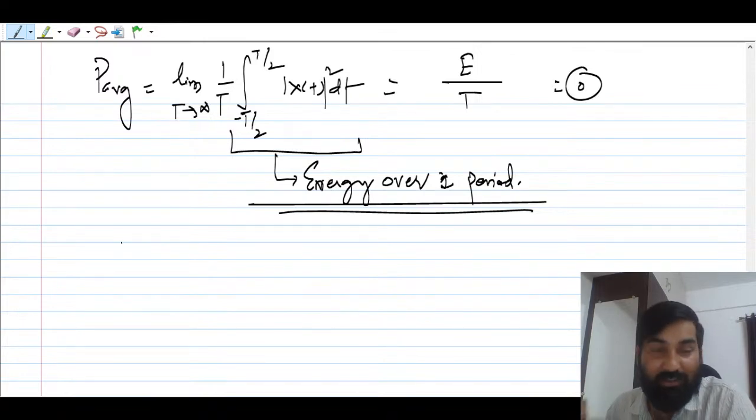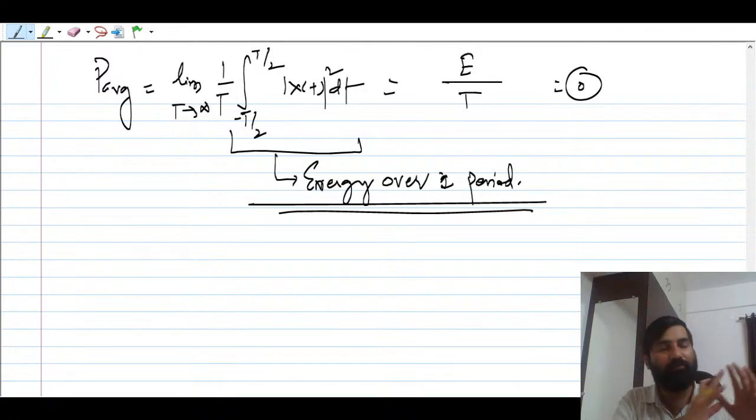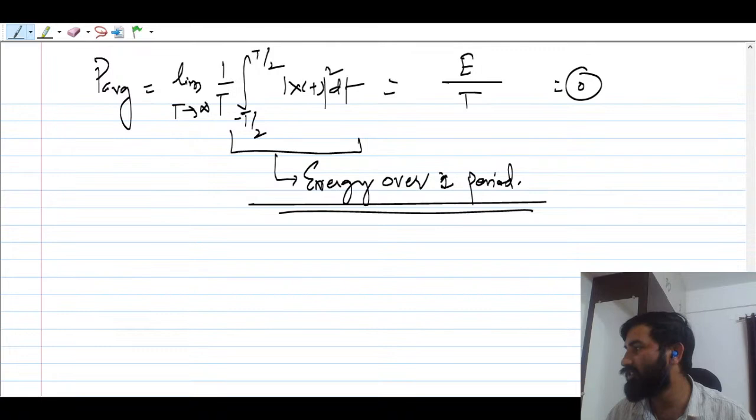Understand? So please remember this. If the signal is an energy signal, you can blindly write that power is going to be 0. It is a very important fact that you have to remember. If the signal is an energy signal, then power is going to be 0.